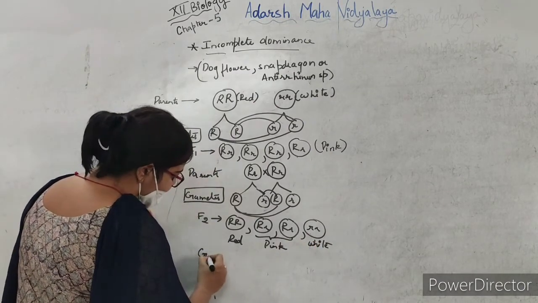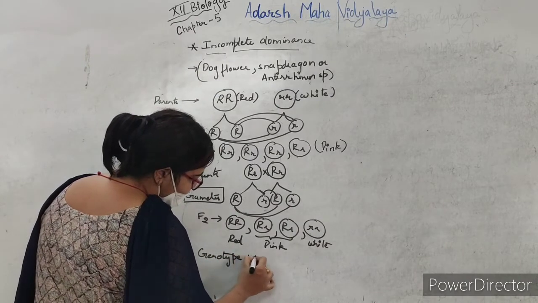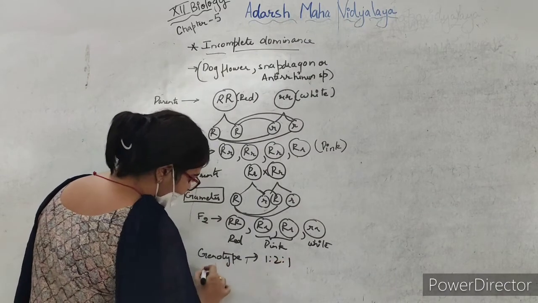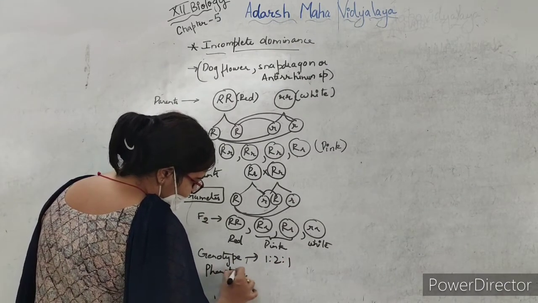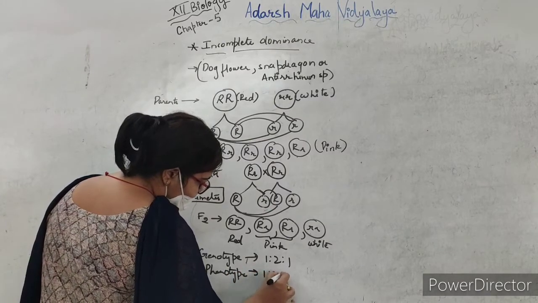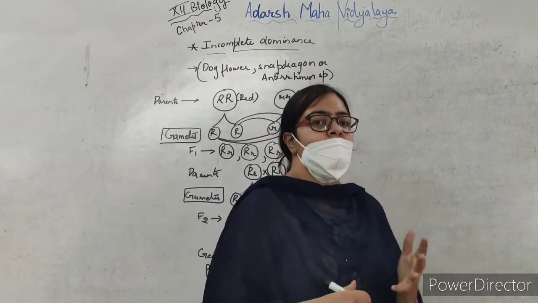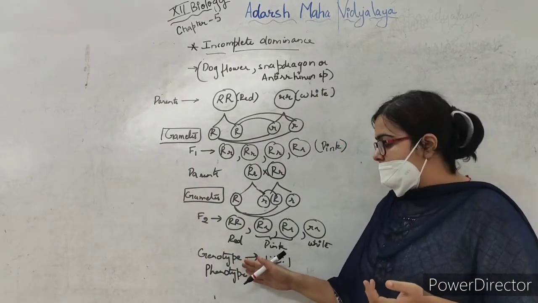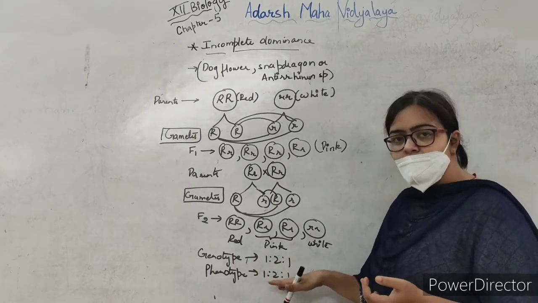So the genotype here was 1:2:1, and the phenotype was 1:2:1. So we can say that in incomplete dominance you will see the same genotype and phenotype ratio, 1:2:1 and 1:2:1.